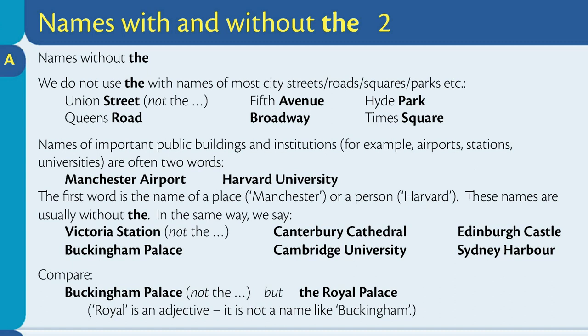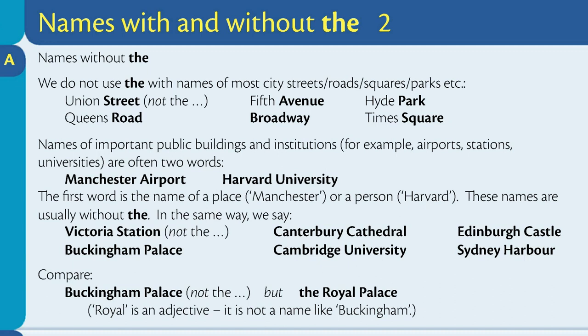Names of important public buildings and institutions, for example, airports, stations, universities, are often two words: Manchester Airport, Harvard University. The first word is the name of a place, Manchester, or a person, Harvard. These names are usually without the.